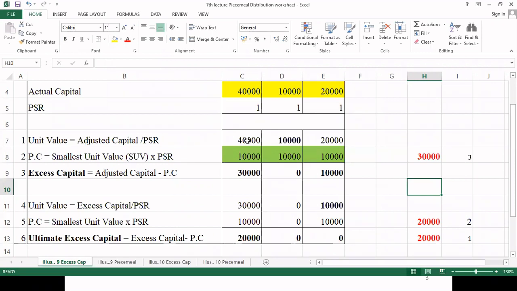Yes, sir. I think now you people have become experts in making excess capital. So making excess capital is not a problem for any of you. From next lecture onward, I will give you assignments of making excess capital and piecemeal distribution. We will do it so that we can easily do 20 problems at least before the end of October. I'm trying to finish by 15th October so that we can give maximum time to our next chapter, that is amalgamation of partnership firms.